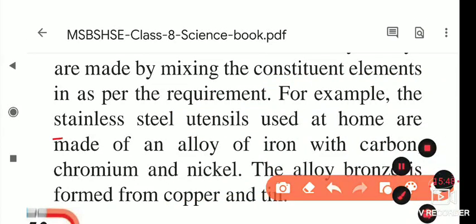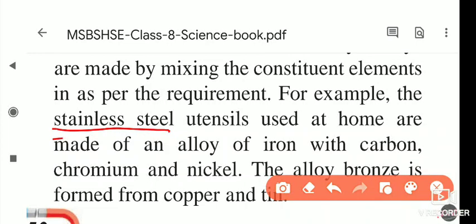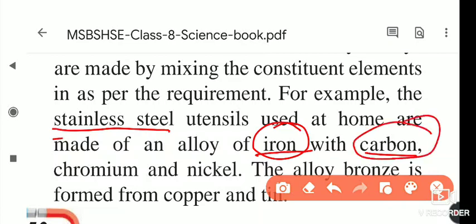For example, stainless steel. You see how stainless steel is: it is a shining silver-colored substance. This is actually used in the home, and it is an alloy of iron and carbon. Iron and carbon's alloy is stainless steel. You know that iron rusts and carbon is black in color, it is a non-metal. So stainless steel is an alloy of metal and non-metal, and chromium and nickel are also present inside it. The mixing of all this is called stainless steel.